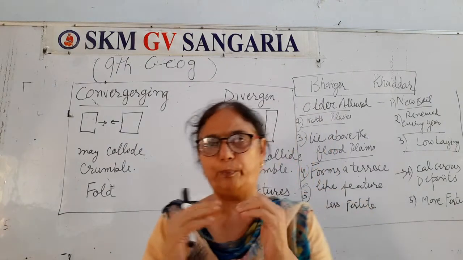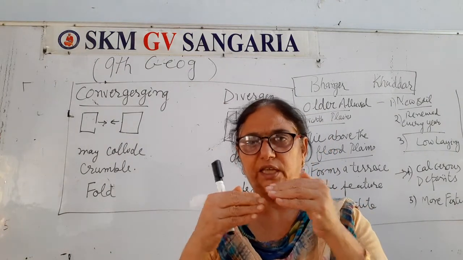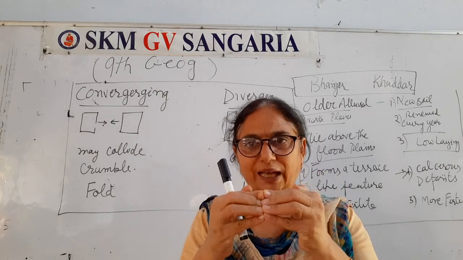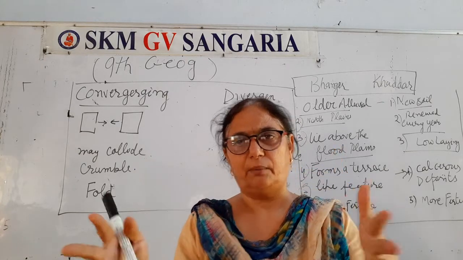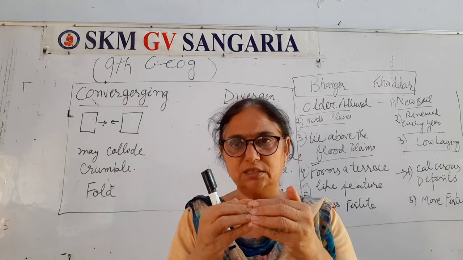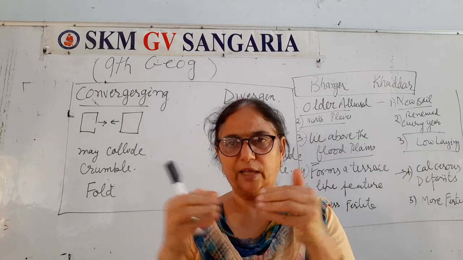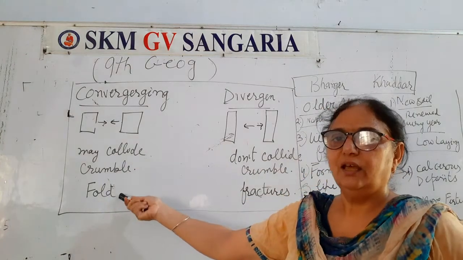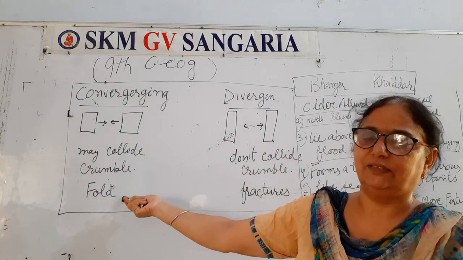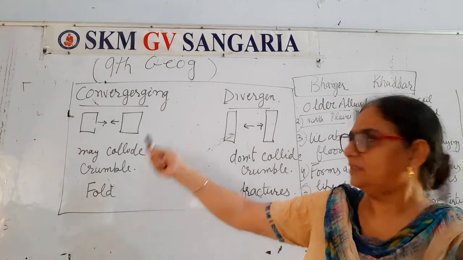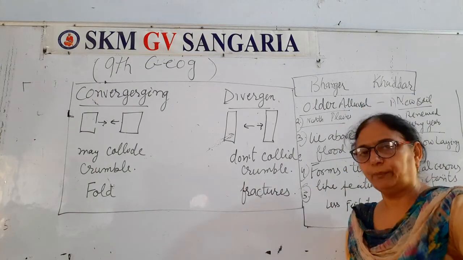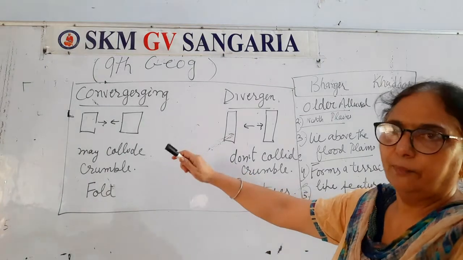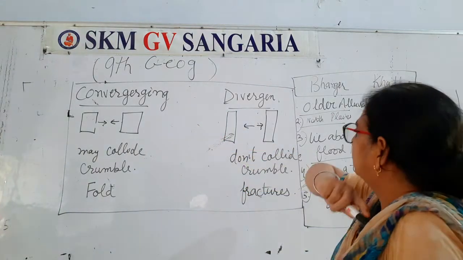They can be over each other in this way, or in this way. While this activity, they may just collide with each other and there may be crumbling. They just may collide in this way or directly collision is there. So due to this collision, that folding activity takes place. Right? It is very informative and important for your basic knowledge of plate tectonic earth theory.